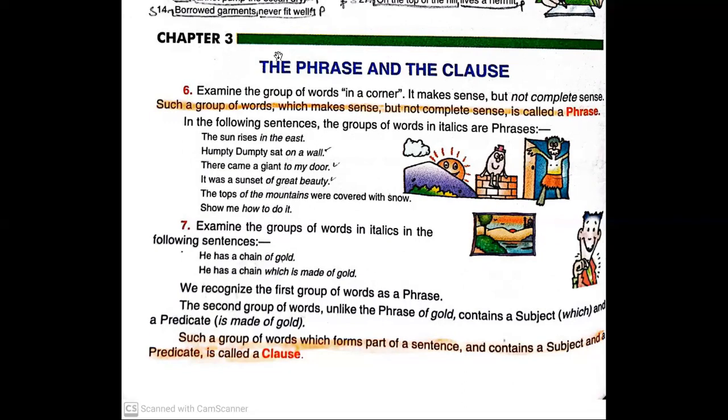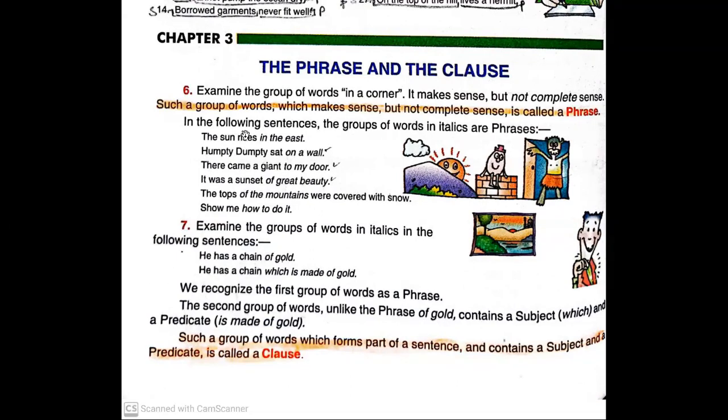The second group of words, unlike the phrase of gold, contains a subject, which, and a predicate, is made of gold. Such a group of words which forms part of a sentence and contains a subject and a predicate is called a clause.